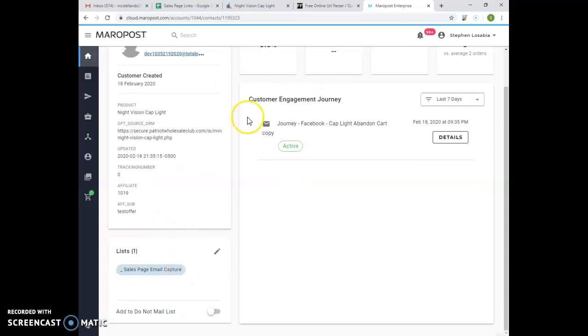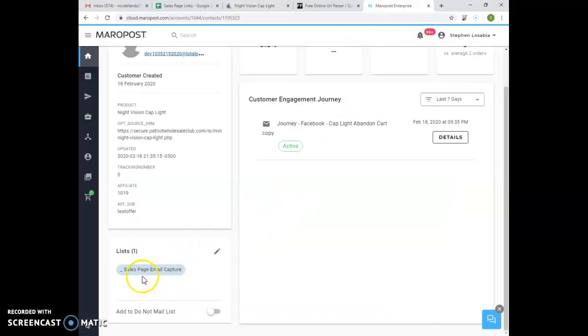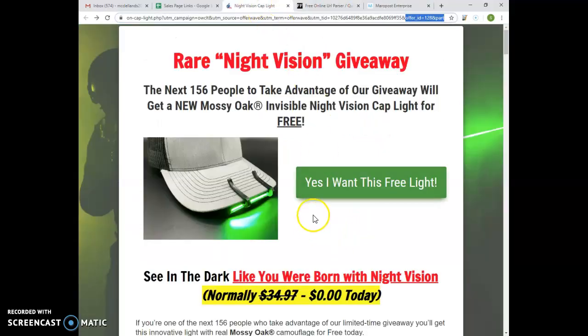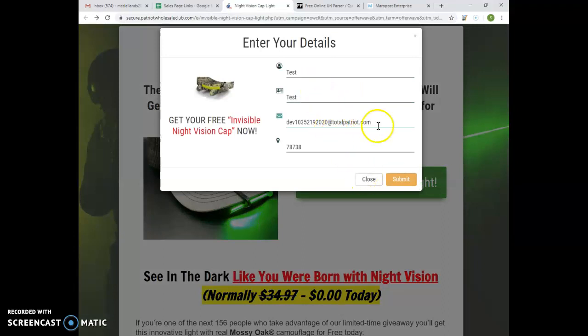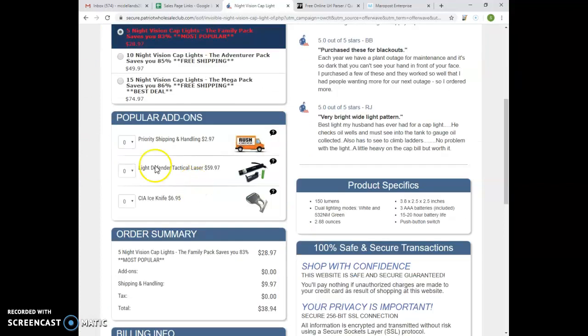And then the list ID. Since that person did not continue the order form and abandoned the order, the list ID will be sales page email capture, list ID 11, and it will trigger a journey for Facebook abandoned cart. But let's say that person will proceed, or continue to the order form. Let's say this person decides to continue the purchase. Let's check.